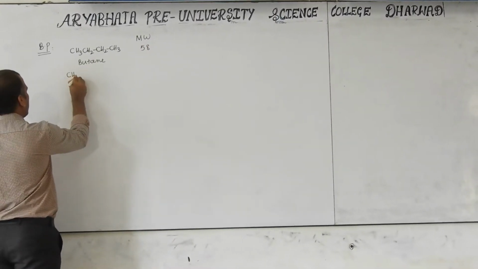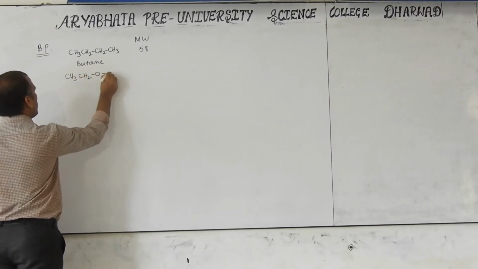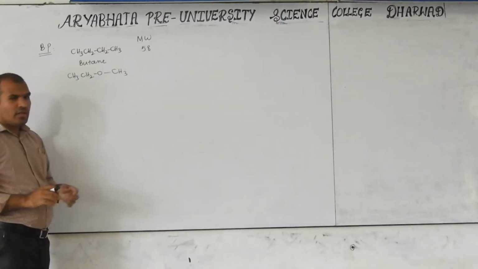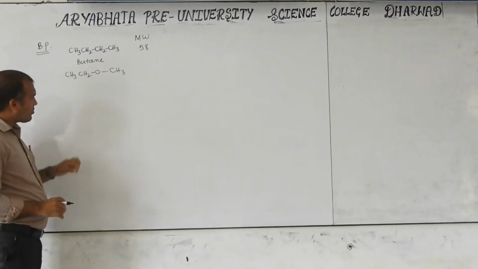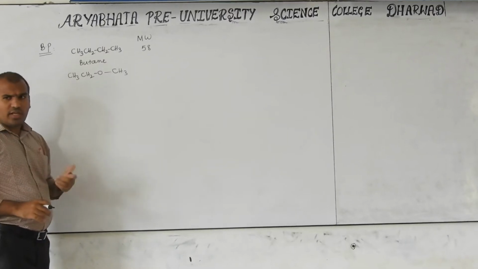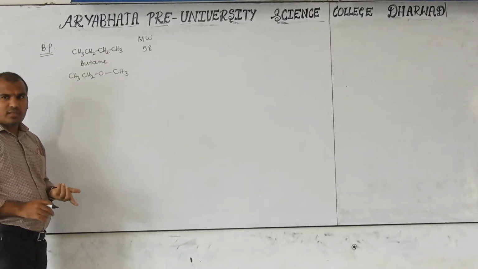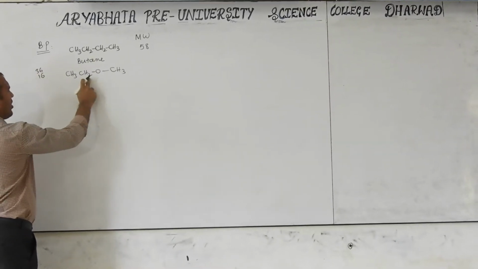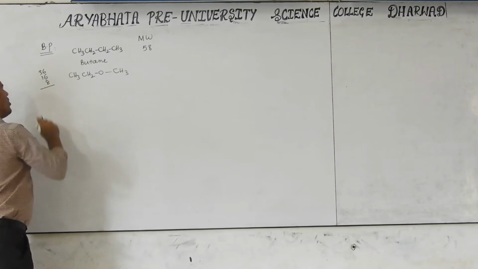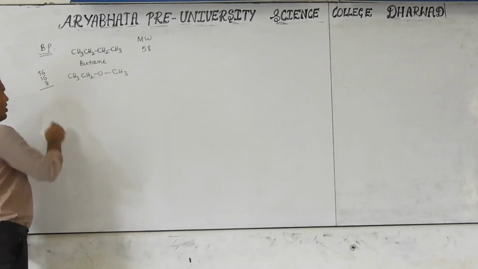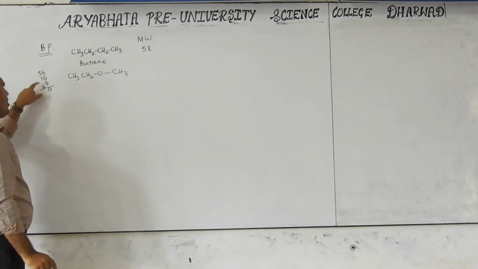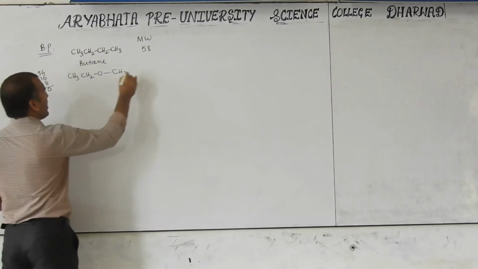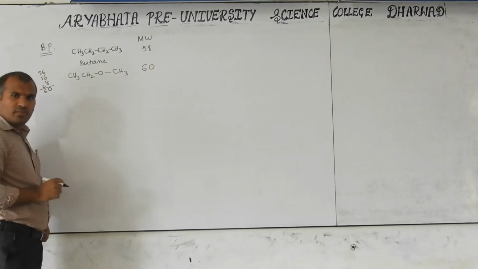Next, CH3CH2OCH3. Now an ether is given here. Its molecular weight: 3 carbons, 3 into 12, 36, plus oxygen 16, plus hydrogen 5 plus 3, 8. Then 36 plus 16 is 52, plus 8 is 60. So it has a molecular weight of 60.